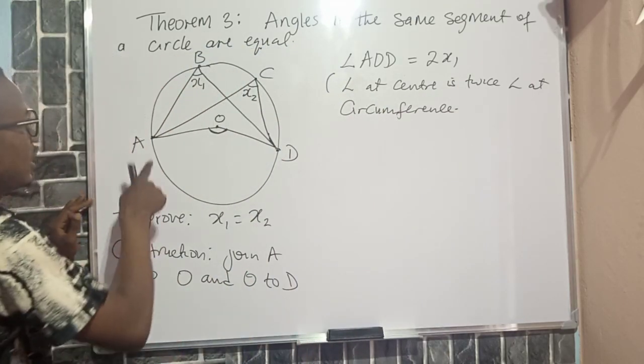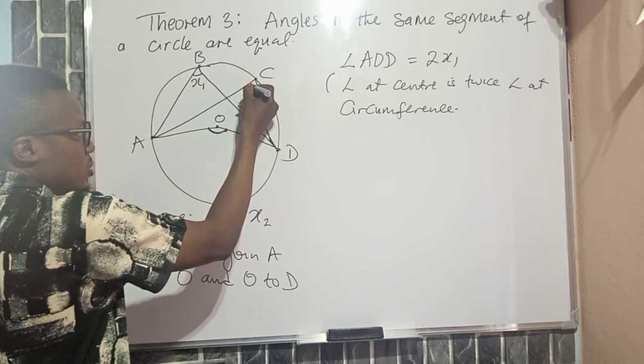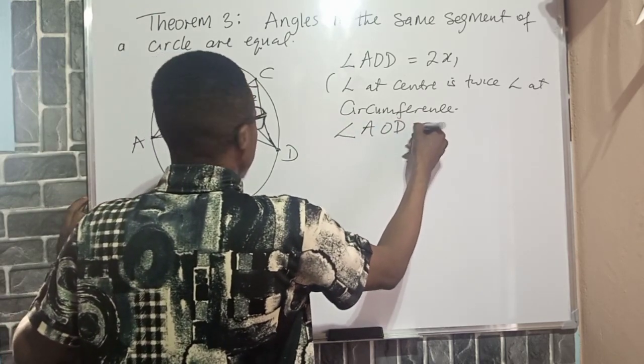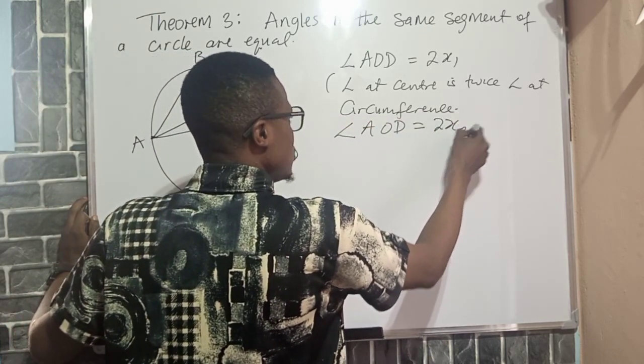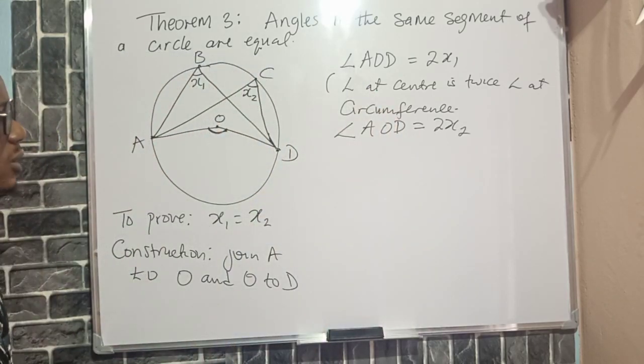Also, the same angle AOD is equal to 2x2, because this is the center and this is also the circumference. So angle AOD is equal to 2x2. The same reason as above: angle at center is equal to 2 times angle at circumference.